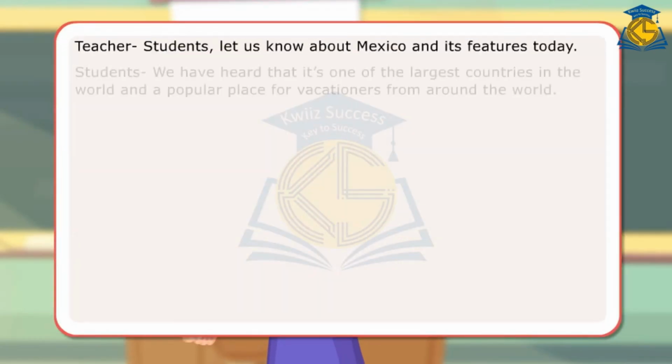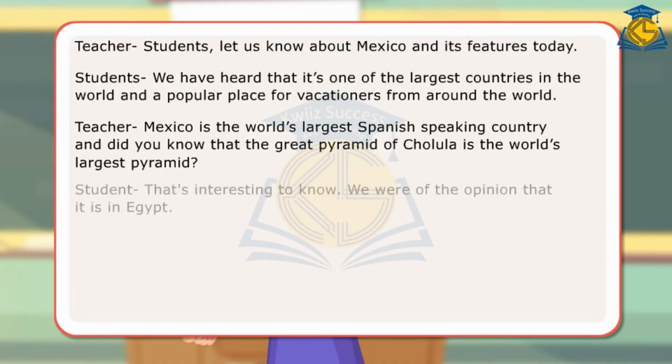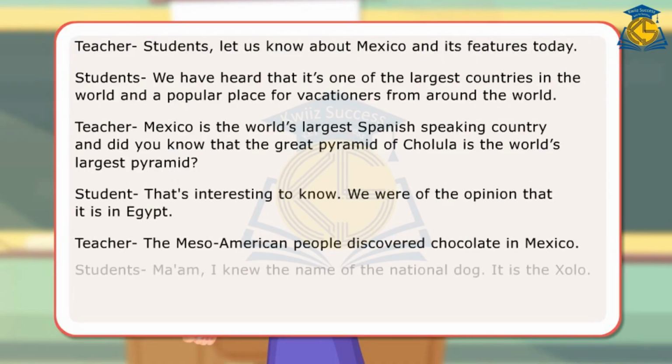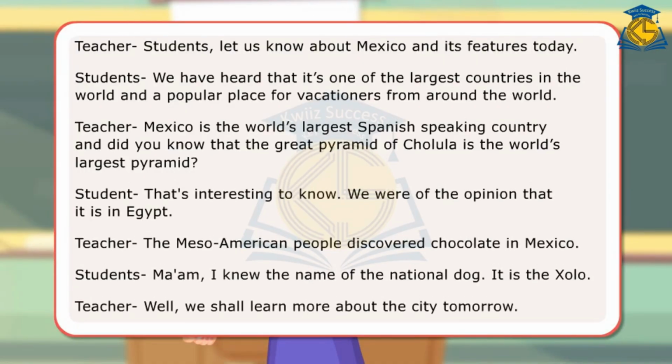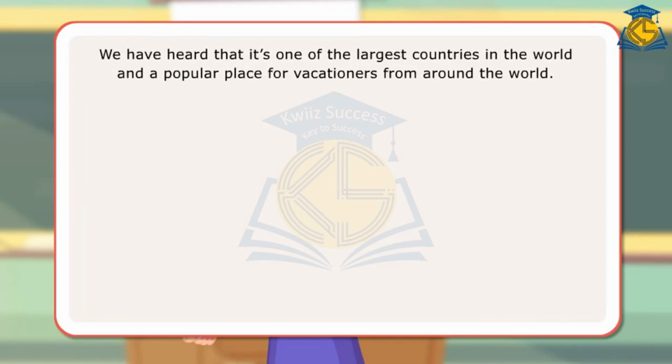In the dialogues, the teacher and the students have used the definite article, the. Here are some examples of sentences with definite article, the. We have heard that it's one of the largest countries in the world and a popular place for vacationers from around the world.